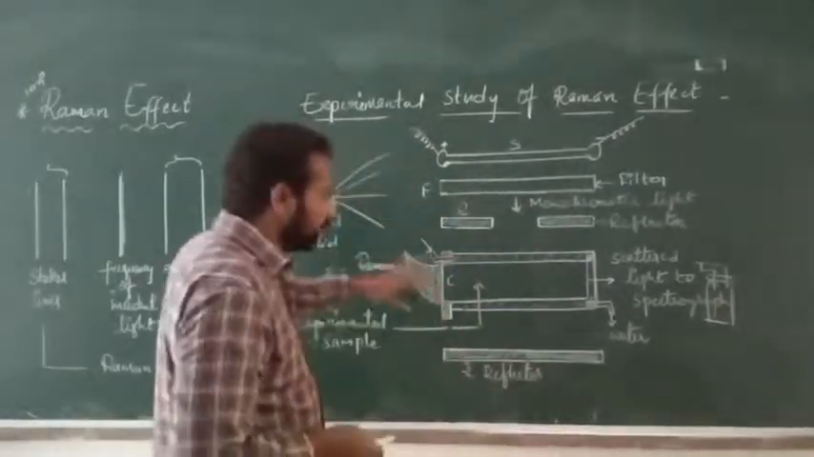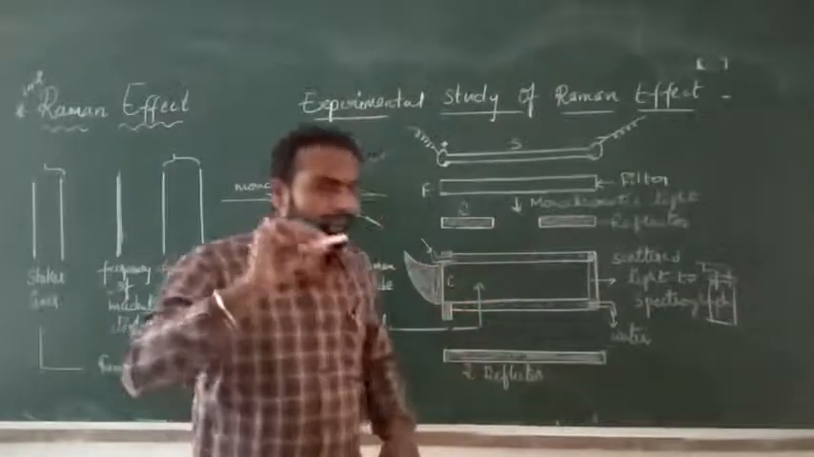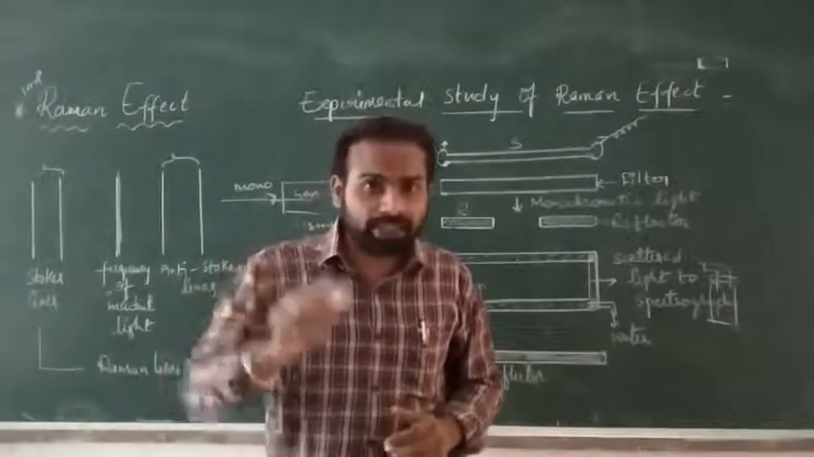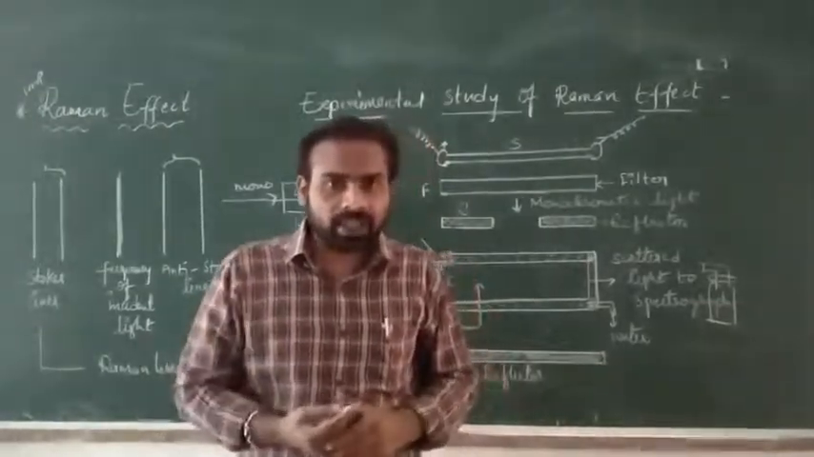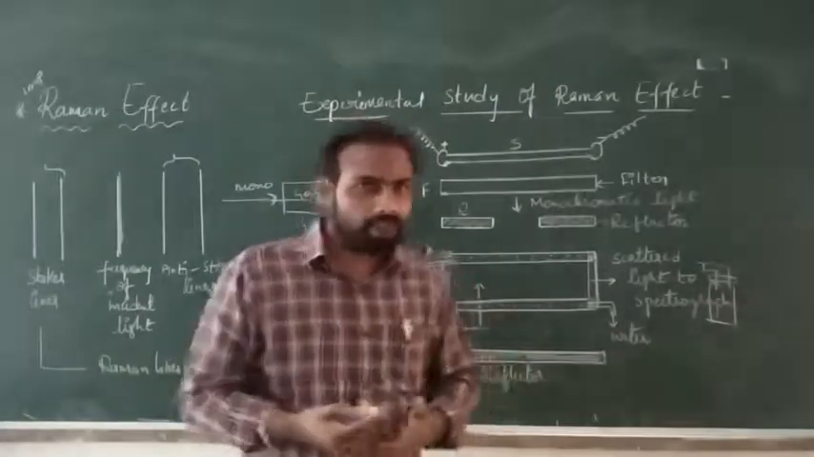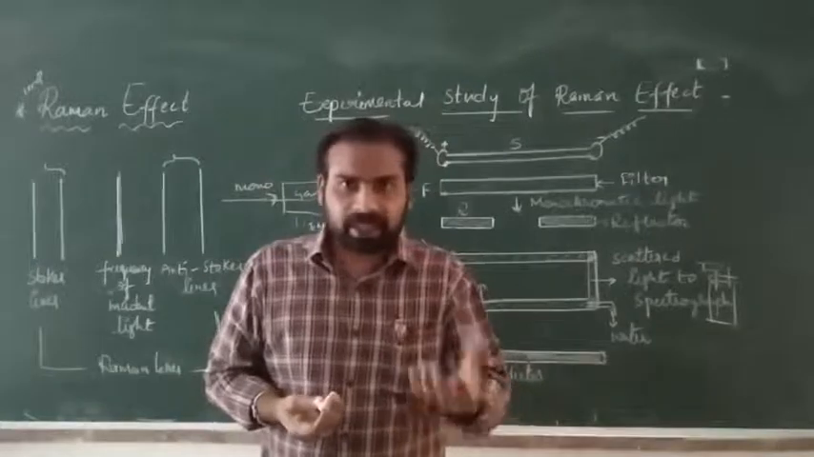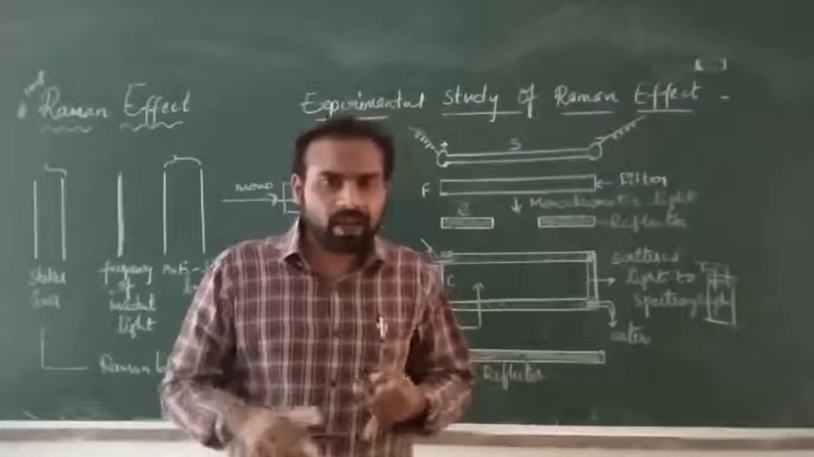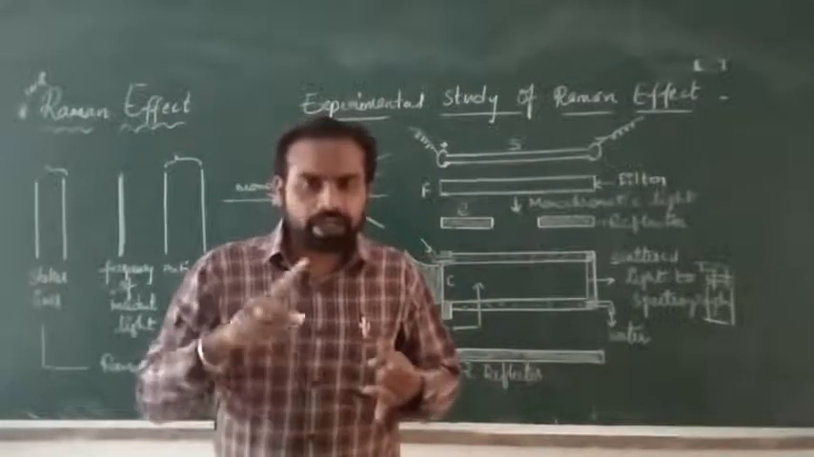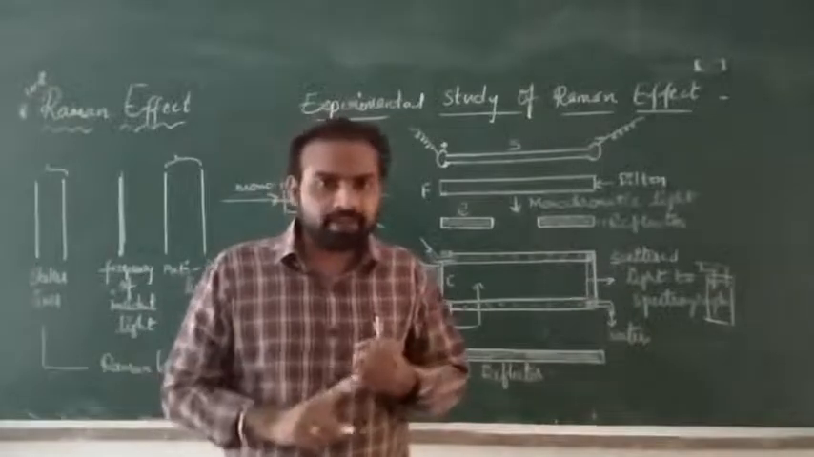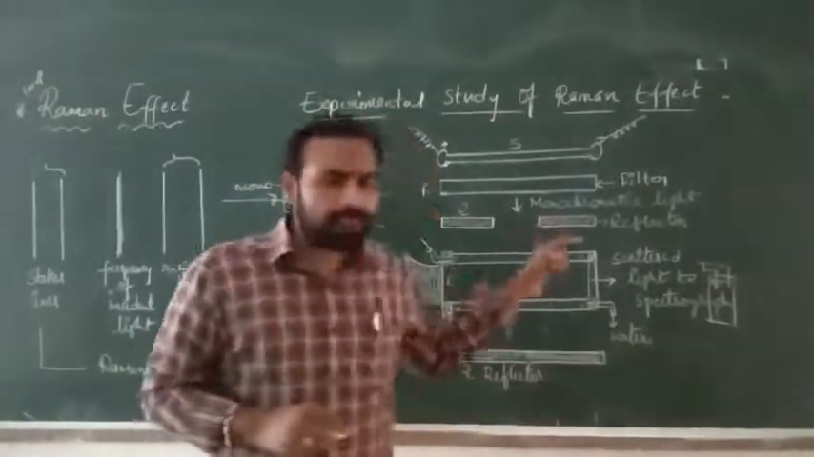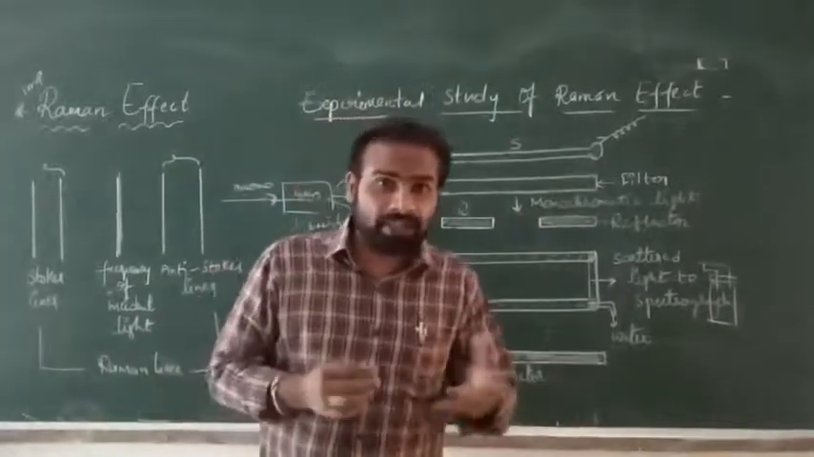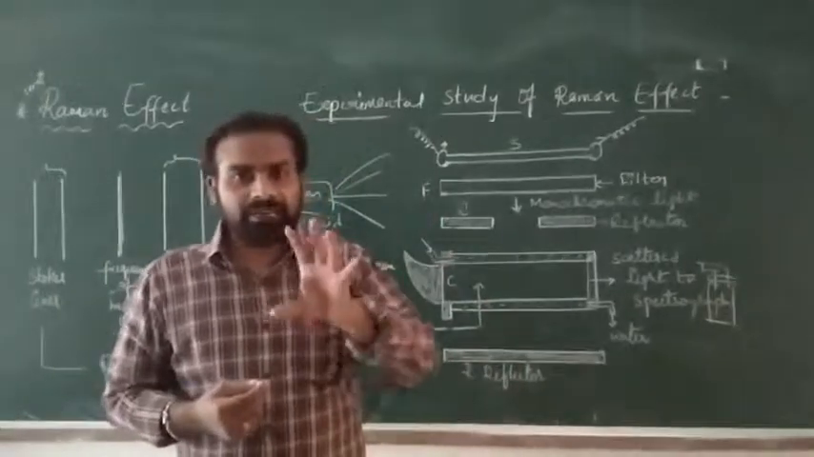The Raman tube is surrounded by a water jacket in which cold water enters to avoid overheating of the specimen. The scattering substance will be kept in the Raman tube. It may be a gas, powder, liquid or a solid. When we use a gas, we keep that gas at a few centimeters of mercury pressure. When we use a solid, we mix that solid with liquid paraffin.